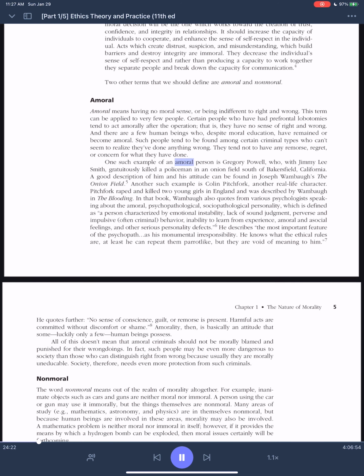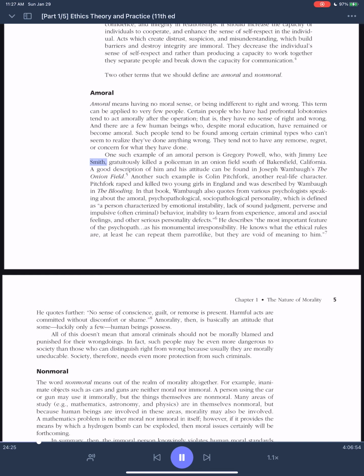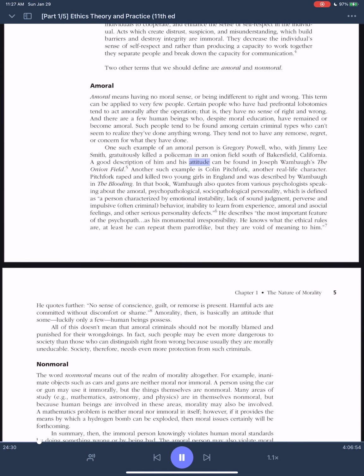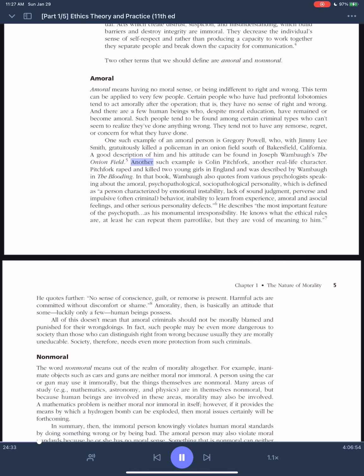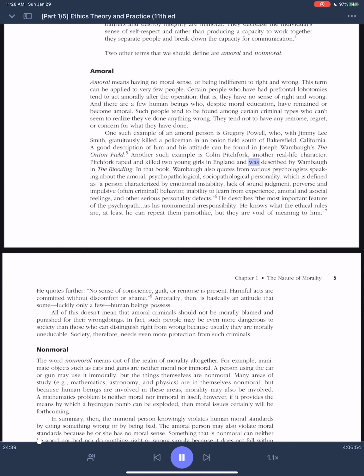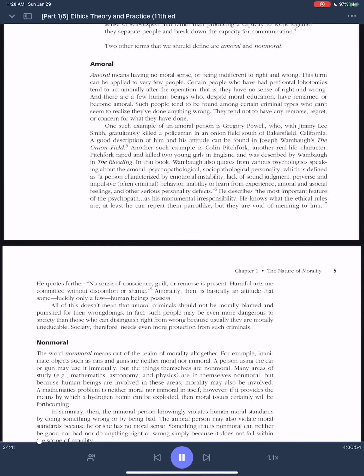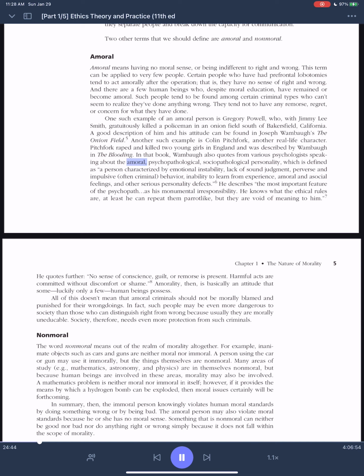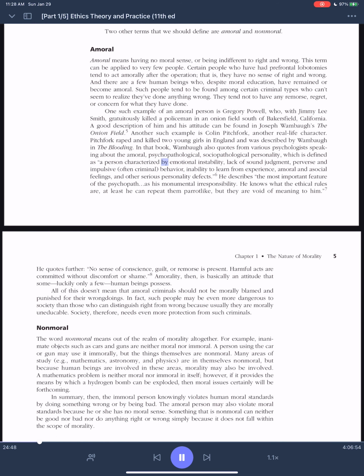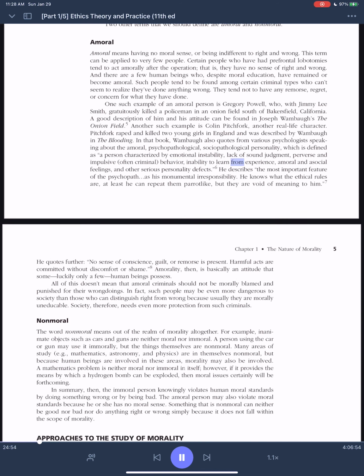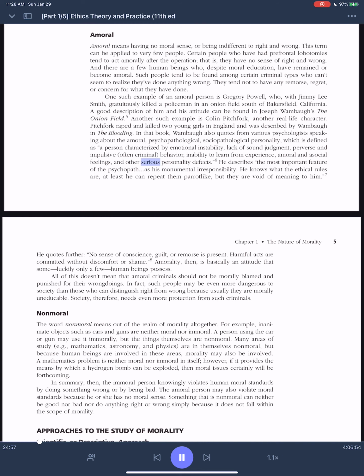One such example of an amoral person is Gregory Powell, who, with Jimmy Lee Smith, gratuitously killed a policeman in an onion field south of Bakersfield, California. A good description of him and his attitude can be found in Joseph Wambaugh's The Onion Field. Another such example is Colin Pitchfork, another real-life character. Pitchfork raped and killed two young girls in England and was described by Wambaugh in The Blooding. In that book, Wambaugh also quotes from various psychologists speaking about the amoral, psychopathological, sociopathological personality, which is defined as a person characterized by emotional instability, lack of sound judgment, perverse and impulsive, often criminal behavior, inability to learn from experience, amoral and asocial feelings, and other serious personality defects.